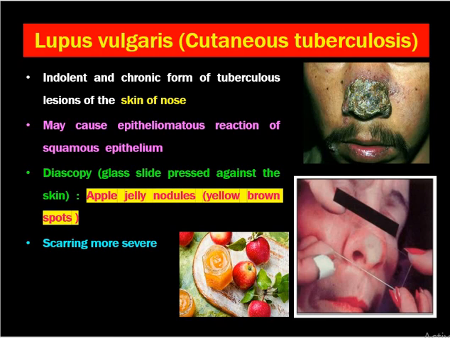Diascopy is a process of looking through a pressed glass slide against the skin, and it shows typical apple jelly nodules, which will be yellow-brown spots in the nasal skin. This is characteristic of lupus vulgaris. Scarring is more severe. This is the apple jelly. So these features are like apple jelly nodules. This question is commonly asked in MCQ: apple jelly nodules are seen in. So you should answer they are seen in lupus vulgaris.